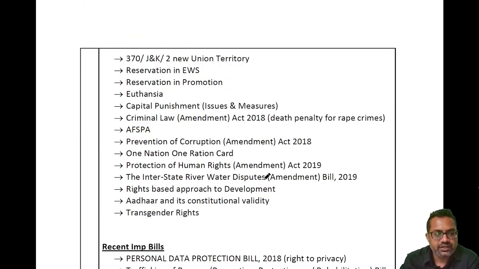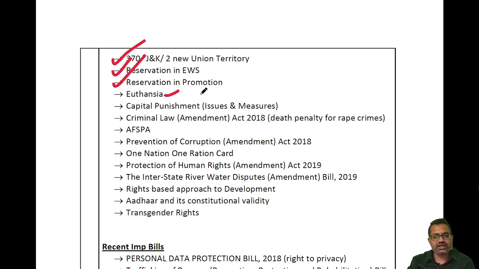Then in this section you will see Article 370, reservation of EWS. There is also a debate on reservation in promotion, euthanasia, capital punishment, criminal law, AFSPA, the Armed Forces Special Powers Act. Then there were recent amendments in the Prevention of Corruption Act 2018. Then One Nation One Ration Card was in news. Then the Protection of Human Rights Act 2019, which sought some changes in the National Human Rights Commission.